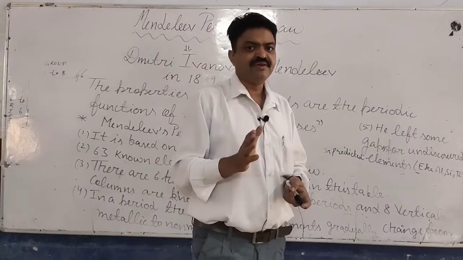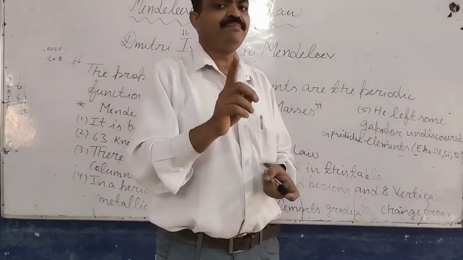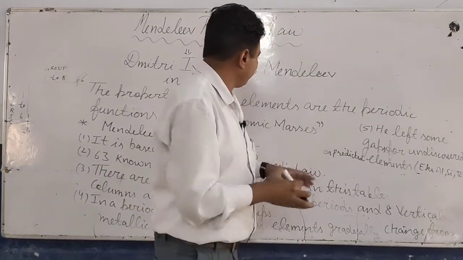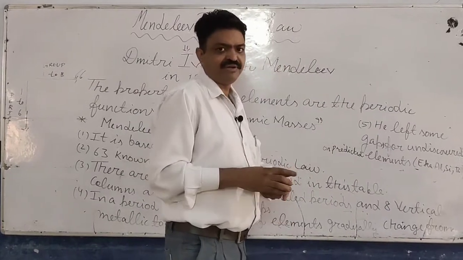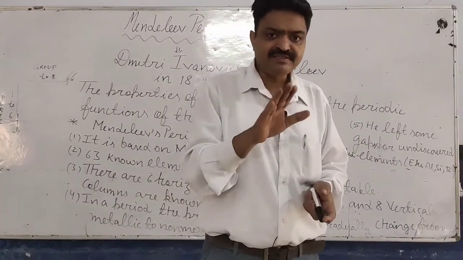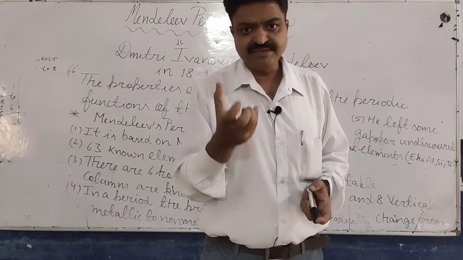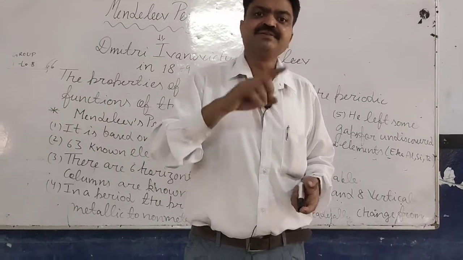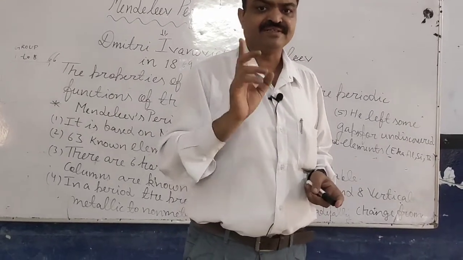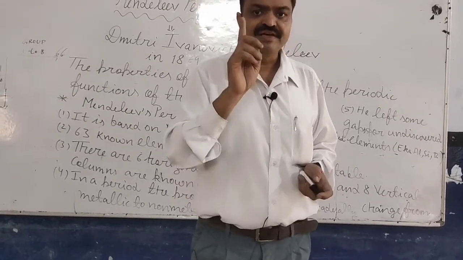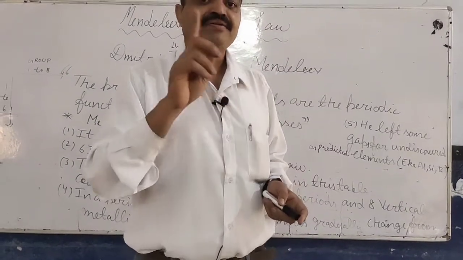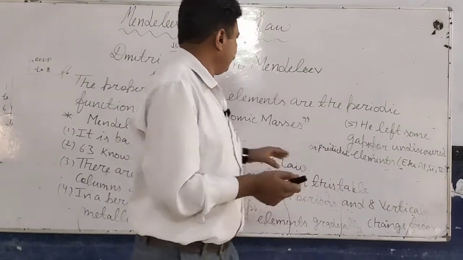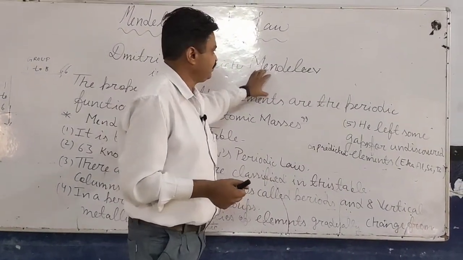Now we will discuss the advantages of Mendeleev's periodic classification. The first advantage, the first importance of the Mendeleev periodic table, is that he classified the elements from a basic property, that is atomic mass, and he provided the base to the modern classification, and he also gave the idea of period and group. So it is the main advantage of the Mendeleev periodic table.